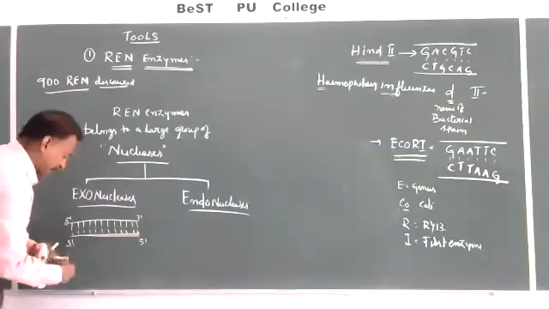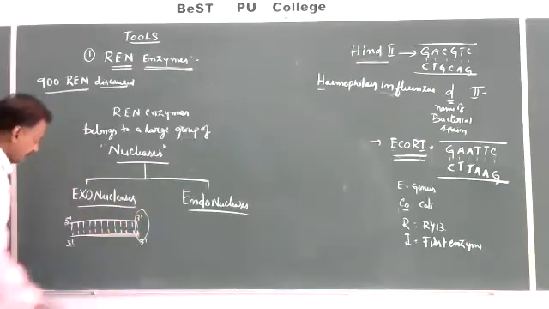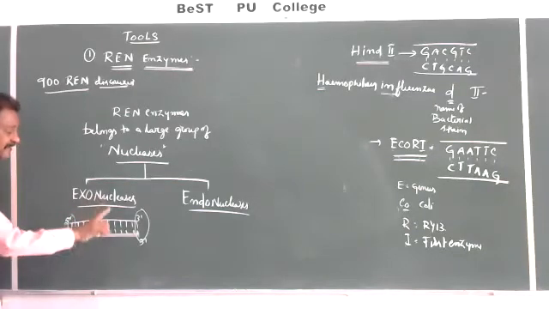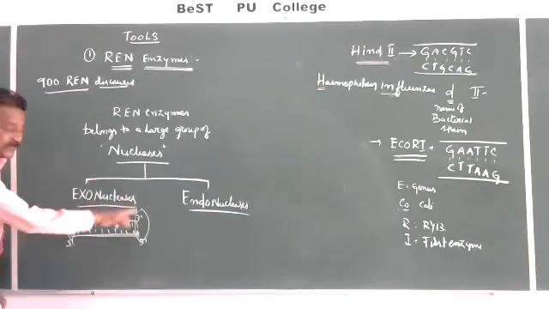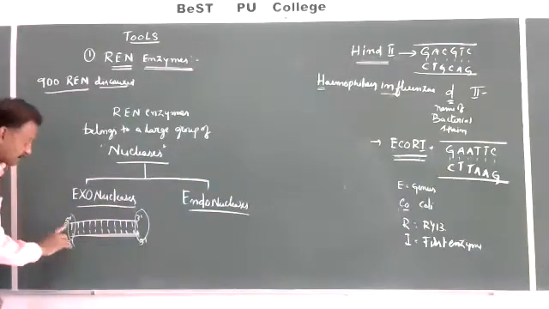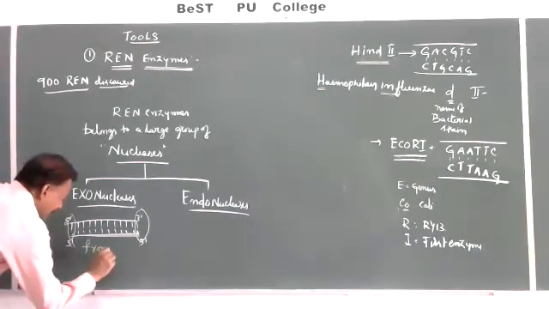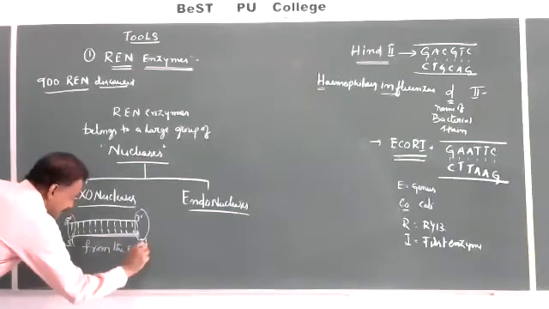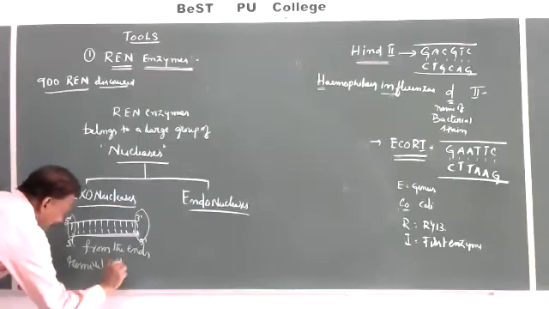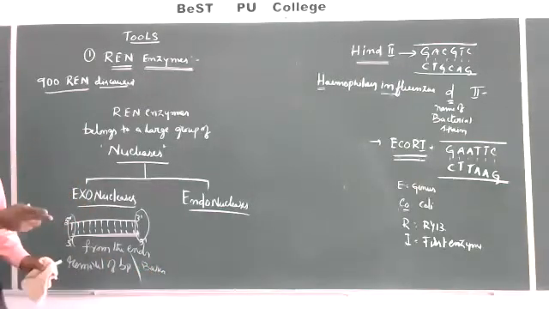Either a base pair is removed from this end or from this end, or a single nucleotide, for the removal of either base pairs or single nucleotides from the ends. Removal of base pairs or bases by cutting and removing.